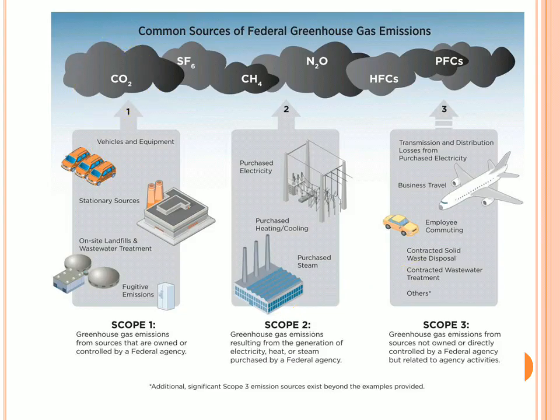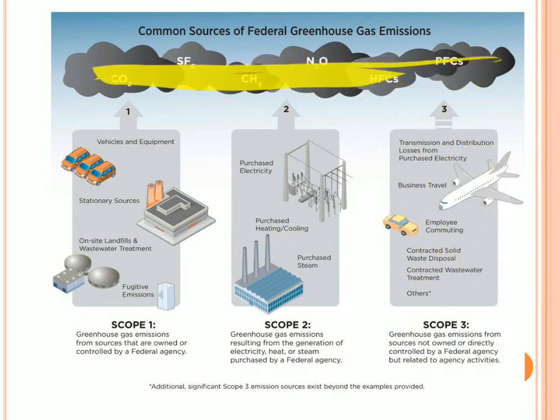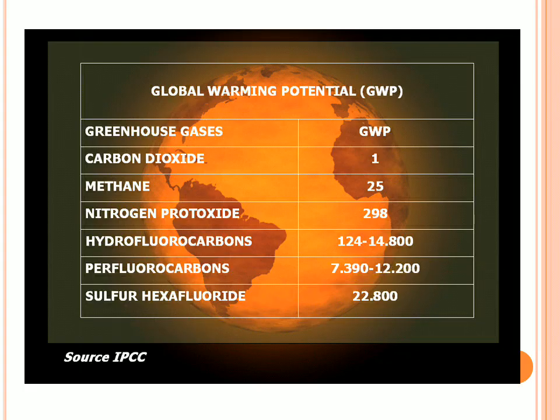Now, greenhouse gases come from these sources. Carbon dioxide is coming from these exhausts, and methane and nitrogen oxide come from electricity power plants, and the third one, PFCs and HFCs, come from your refrigerators, air conditioning and some kinds of planes also. This causes a hindrance for the outgoing radiation, thus causing global warming.